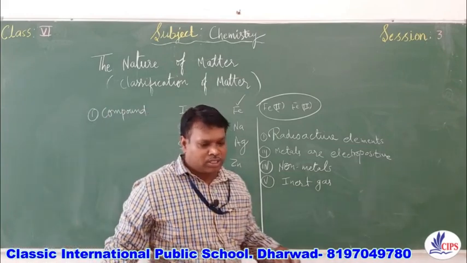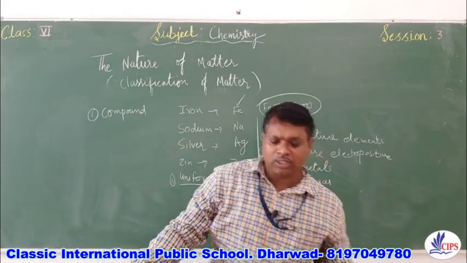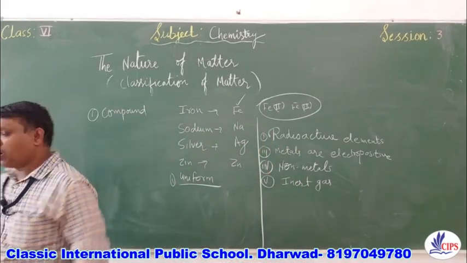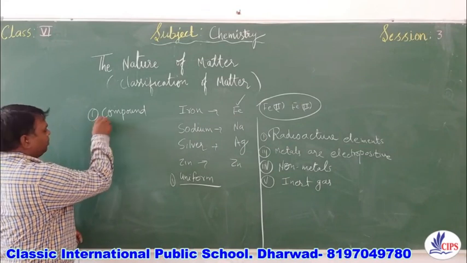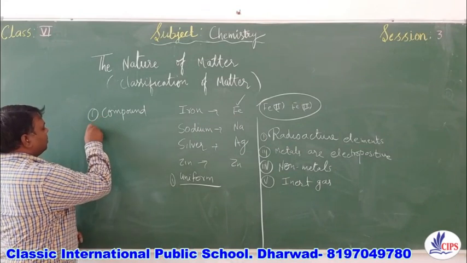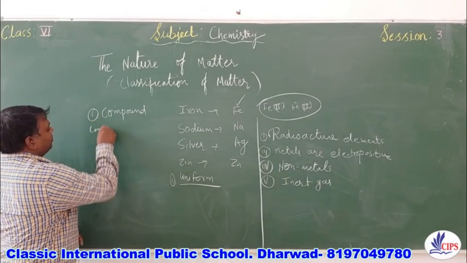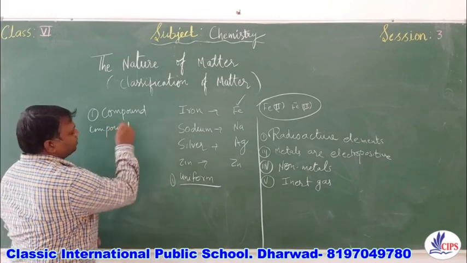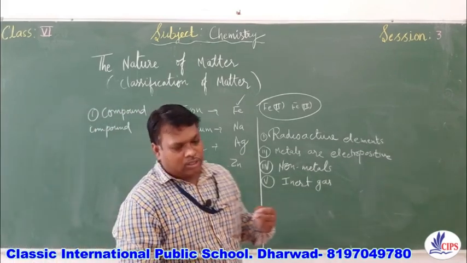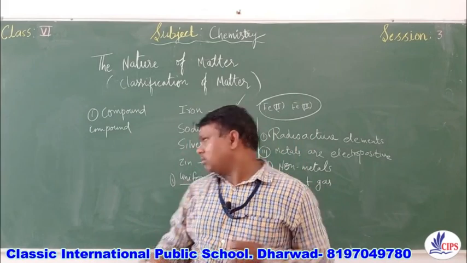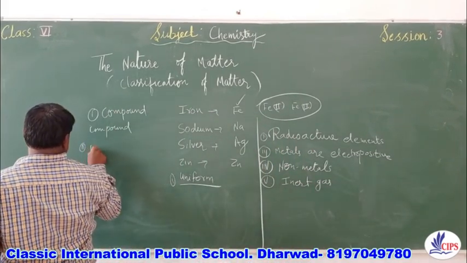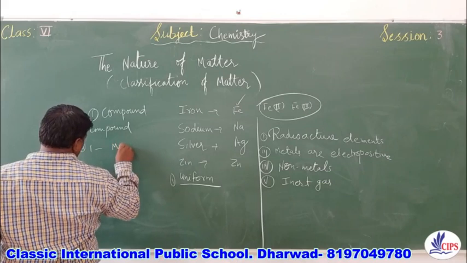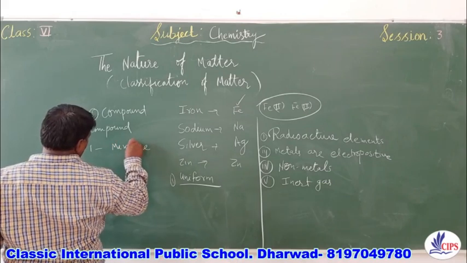Next, below this, separated by chemical means: in the case of compound only, they can be separated by chemical means. So you can say below this is the same, compound only. You can write the second one, which cannot be separated. Then the second row, separation by physical means. We can write for the second row, first one, mixtures can be separated by physical means.